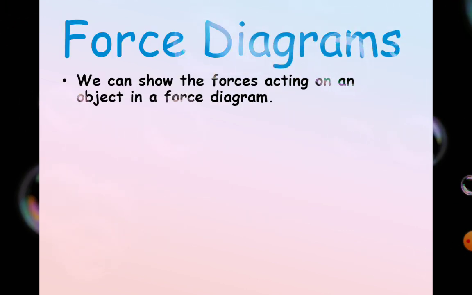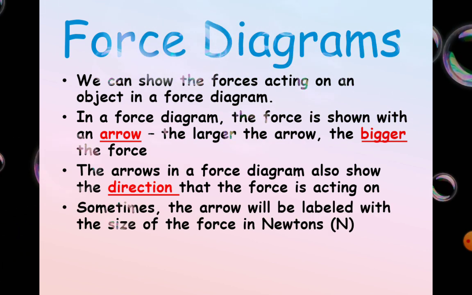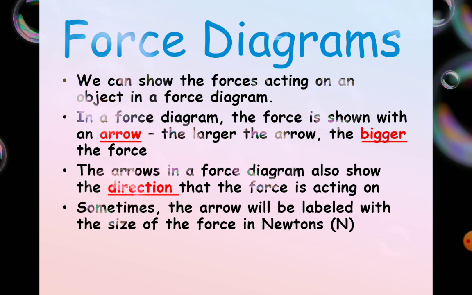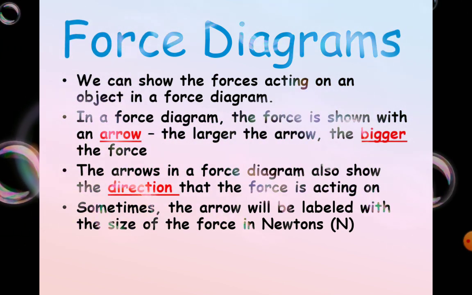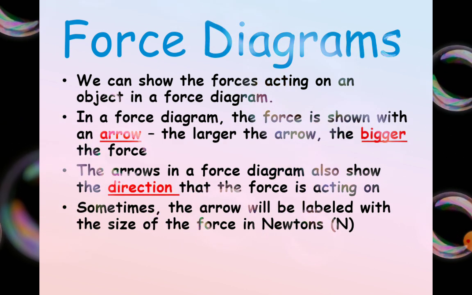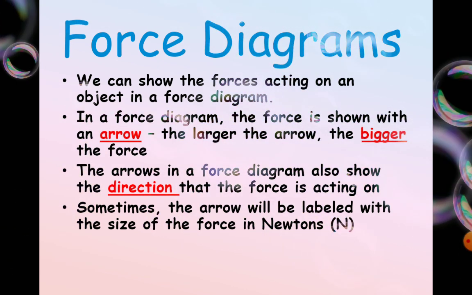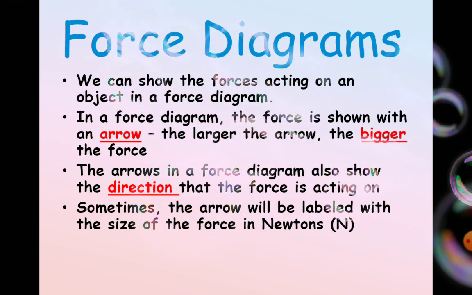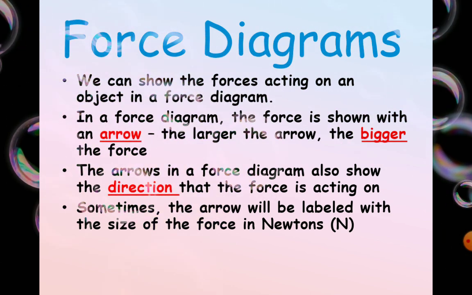Now let's see what force diagrams are. We can show the forces acting on an object in a force diagram. We can show how many forces are acting on an object and the size of each force. In a force diagram, the force is shown with an arrow. The larger the arrow, the bigger the force. If all the arrows are the same size, it's a balanced force. If one is bigger and one is smaller, it's an unbalanced force.